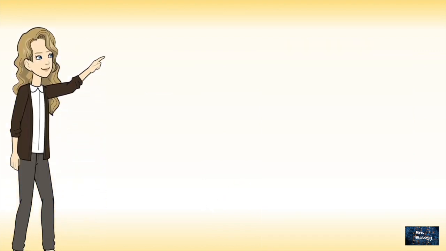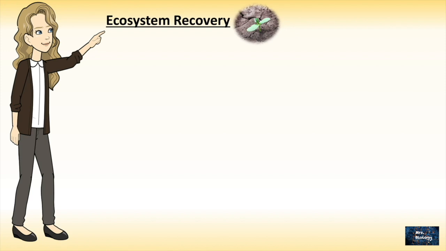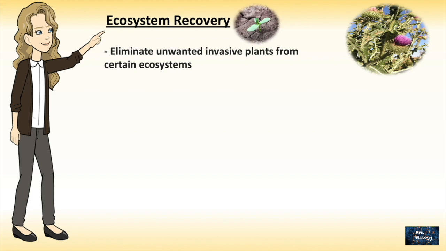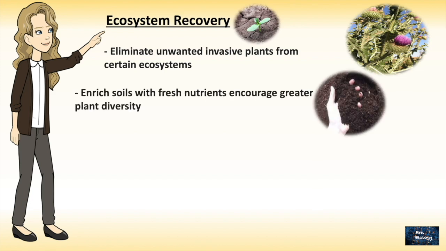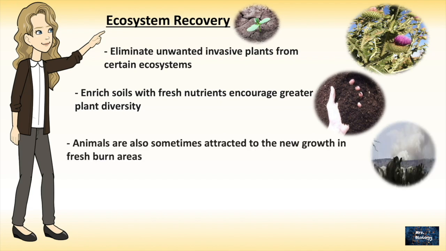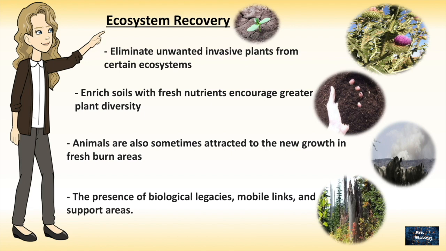And here we will look at some points that help in ecosystem recovery. We all know some natural disasters like fire will eliminate unwanted invasive plants. Not only that, it also will enrich soils with fresh nutrients that will encourage greater plant diversity. And animals are also sometimes attracted to the new growth in freshly burnt areas. Add to all that the presence of biological legacies, mobile links, and support areas.